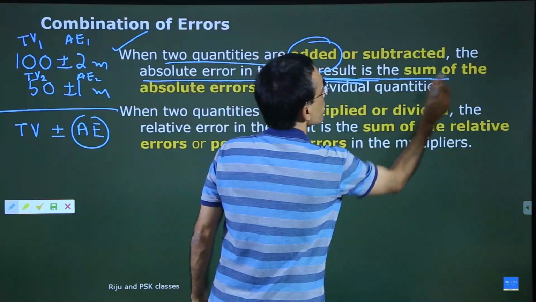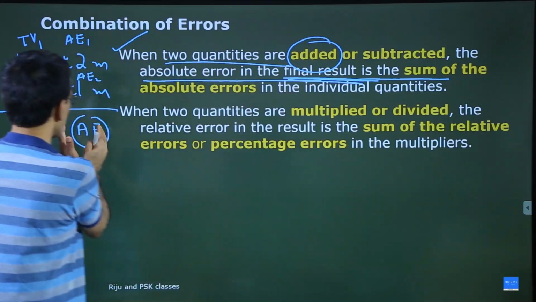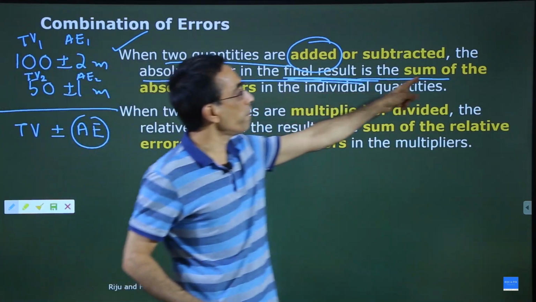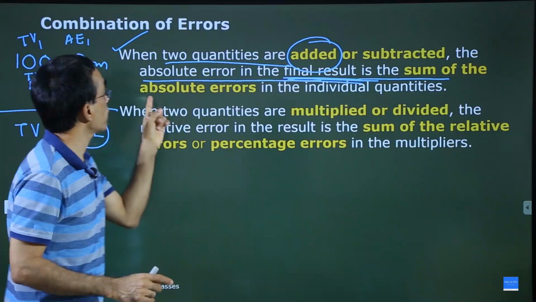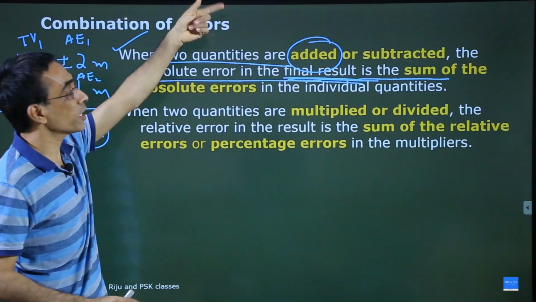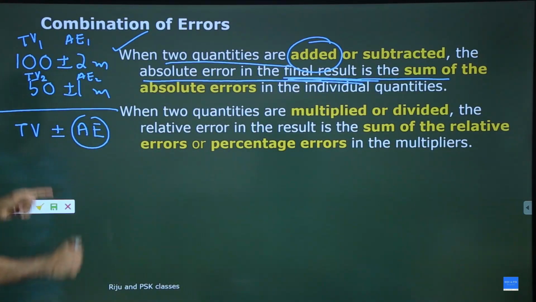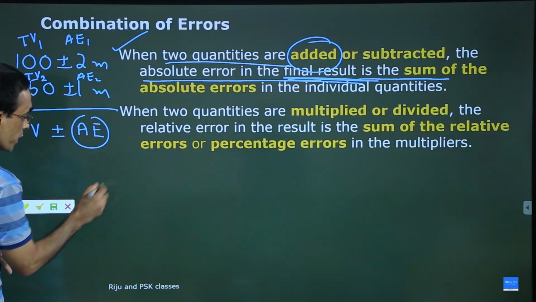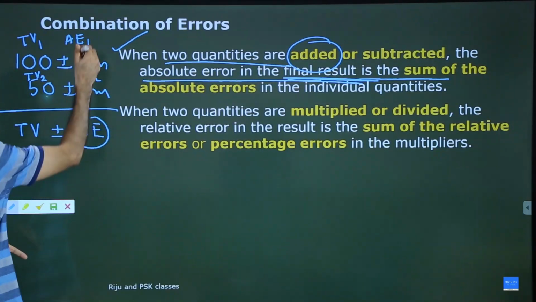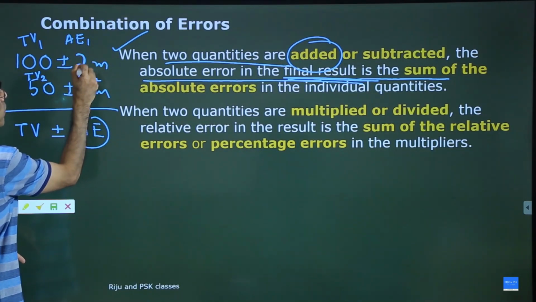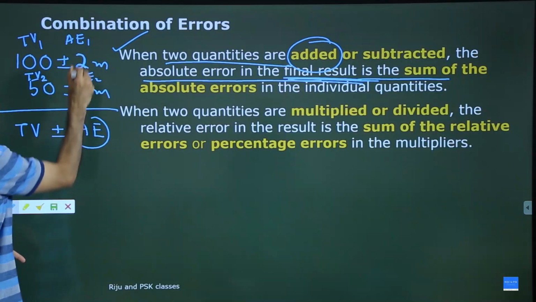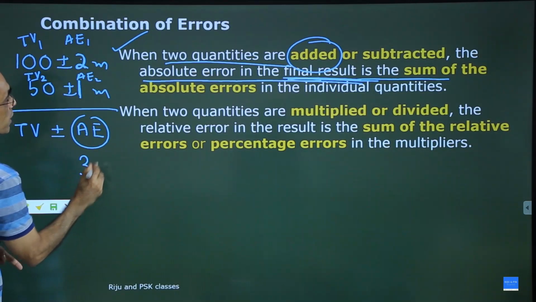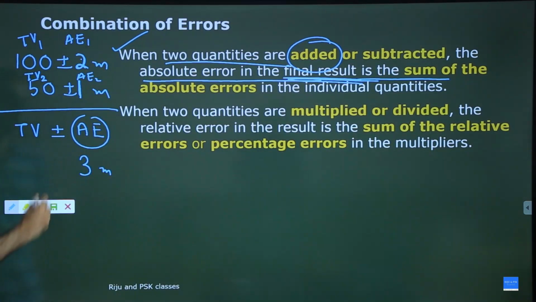This one is the addition of the absolute errors in the individual quantities. So in the final answer, there will be an absolute error, and this is equal to the sum of these. And I gave you the example: this was taken as 2, this was taken as 1, 2 plus 1 is 3, and the unit is meter. So the result is 150 plus or minus 3 meter.